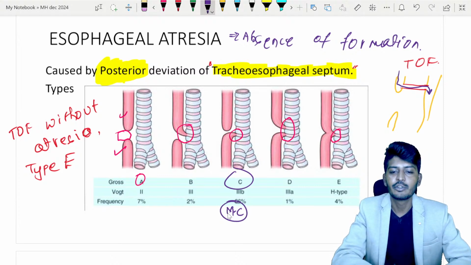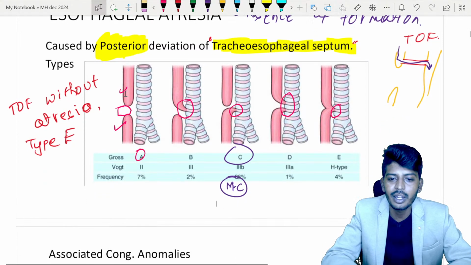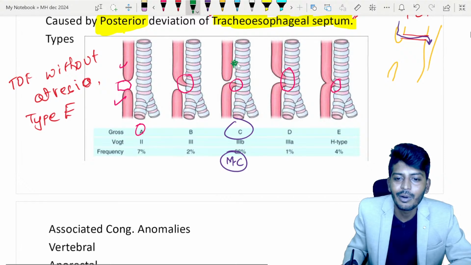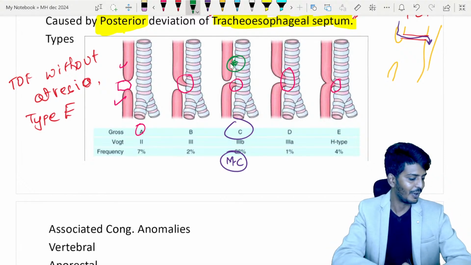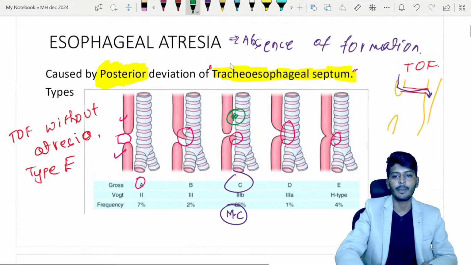Okay. Type C. So C-type people will be more in the world. Remember? So like that only, type C is more common in the world. In the world, more common is type C, sir. Okay, correct. Whoever said type C, that is the correct answer. Most common is type C.